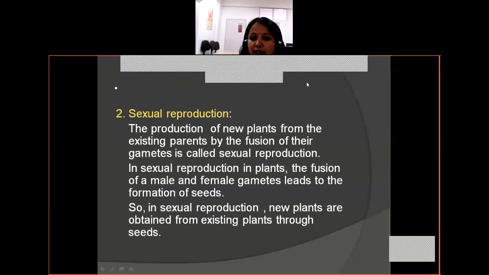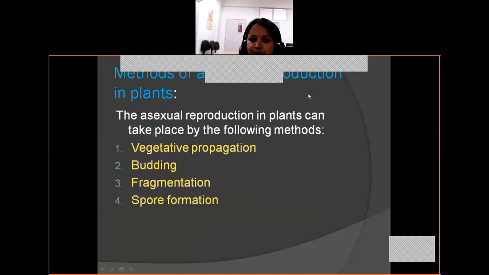Sexual reproduction: the production of new plants from the existing parents by the fusion of their gametes is called sexual reproduction. In sexual reproduction, the fusion of male gametes and female gametes leads to the formation of seeds. So, in sexual reproduction, new plants are obtained from existing plants through seeds.